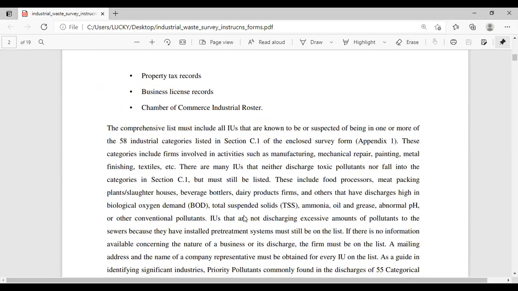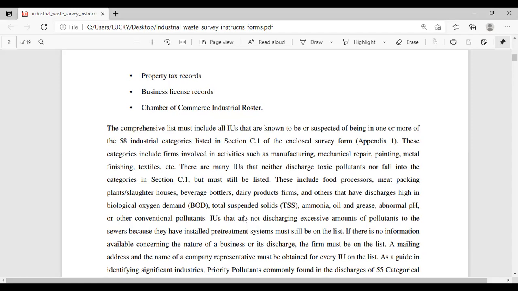Property tax records, business license records, Chamber of Commerce industrial roster. The comprehensive list must include all industrial users that are known to be or suspected of being in one or more of the 58 industrial categories listed in Section C of the enclosed survey from Appendix 1.